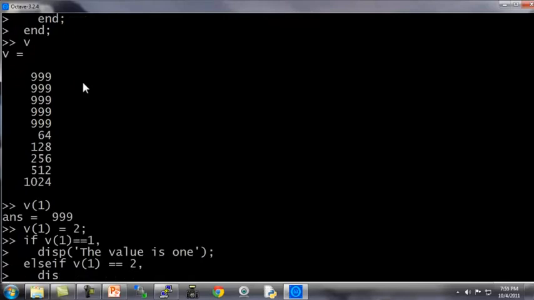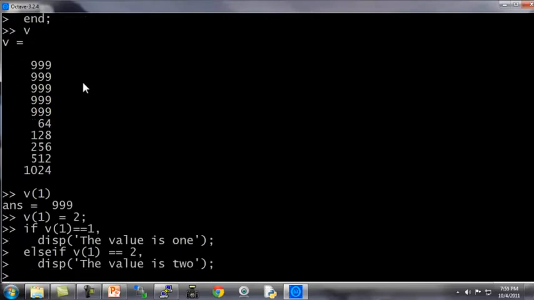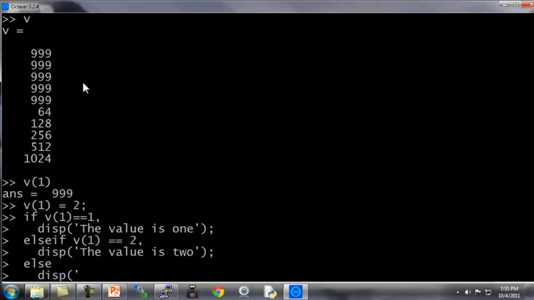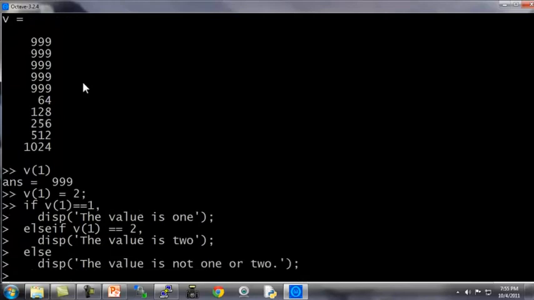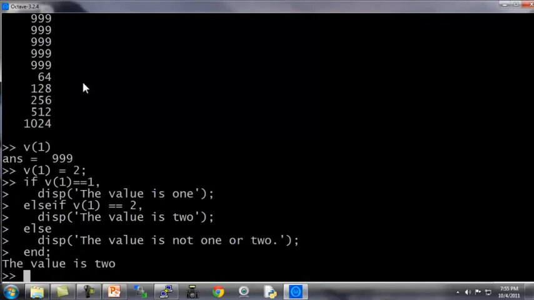This is going to be the case that's true in our example. Display the value is 2, else display the value is not 1 or 2. Okay, so that's an if-else statement, hit end, and of course here we've just set v(1) equals 2, so hopefully, yep, it displays that the value is 2.